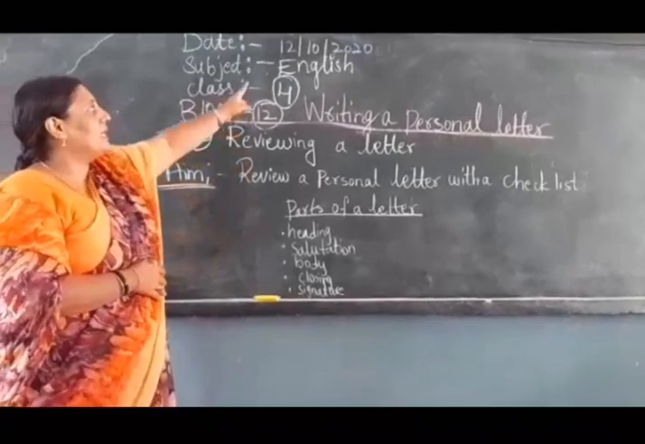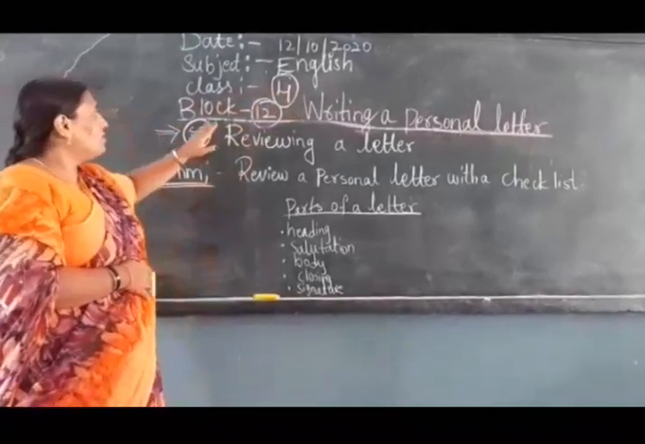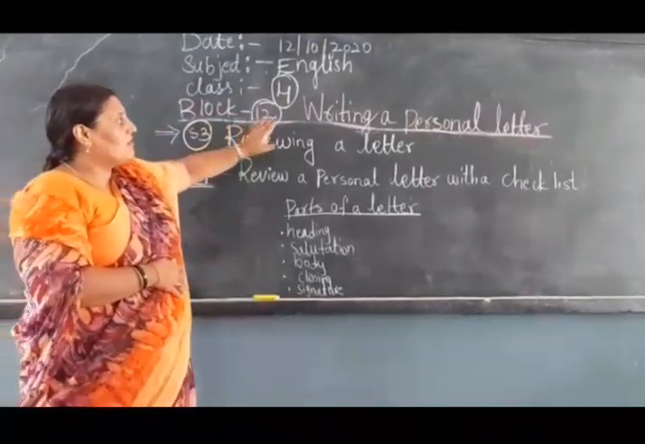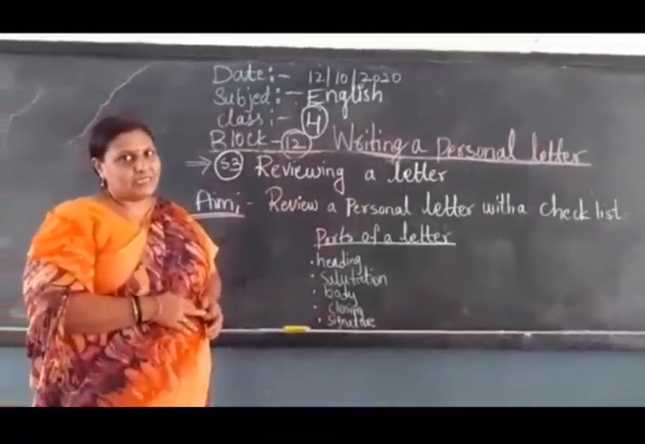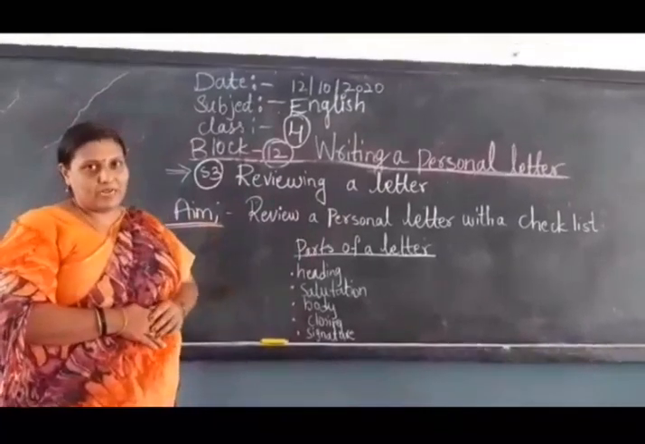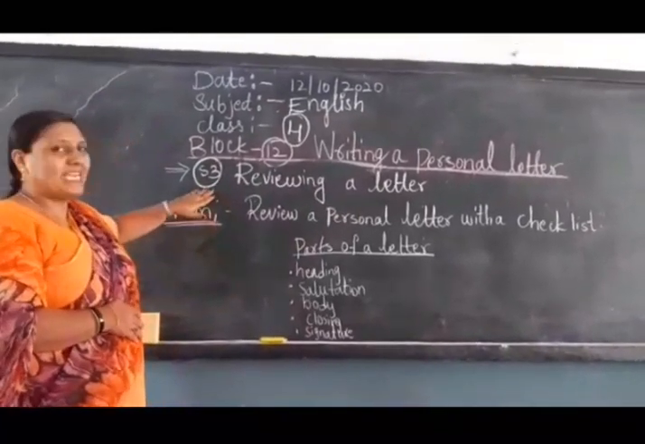Write today's date, 12-10-2020, children. Now see what we are doing. We are doing Block 12, writing a personal letter. We have seen how to write a personal letter, and there are 5 steps to write one. Today our topic is S3.